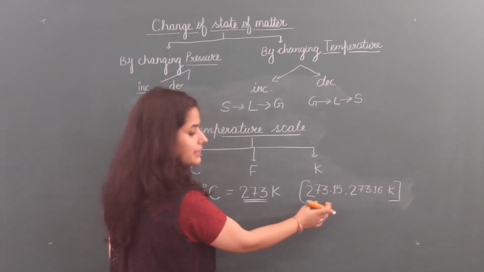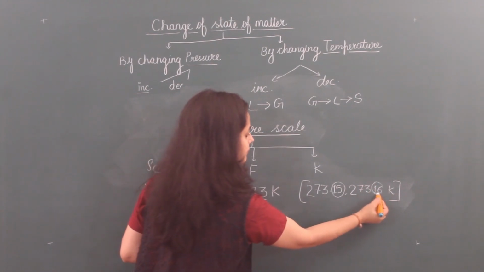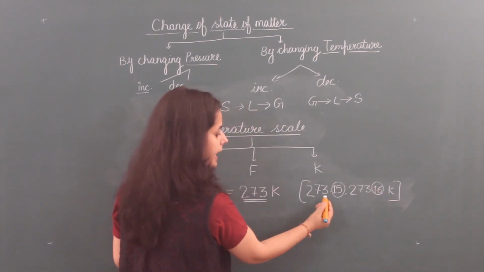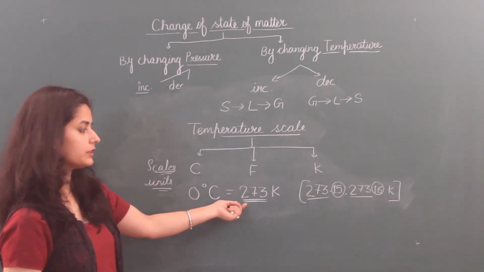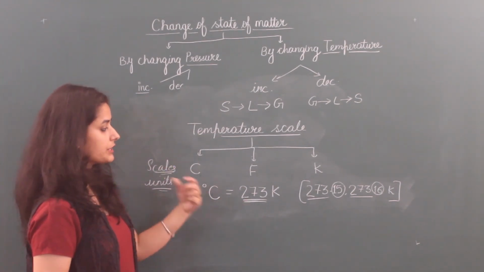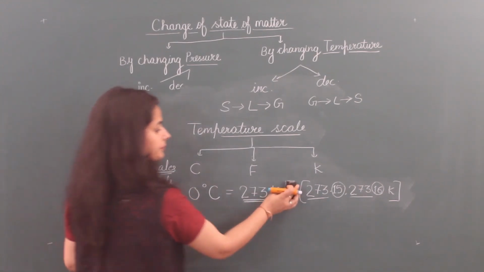Now, these are the exact values. Here what we do is round off these values, neglect these and take the proper value. So I am taking here 273. In calculations, we use 273 Kelvin.